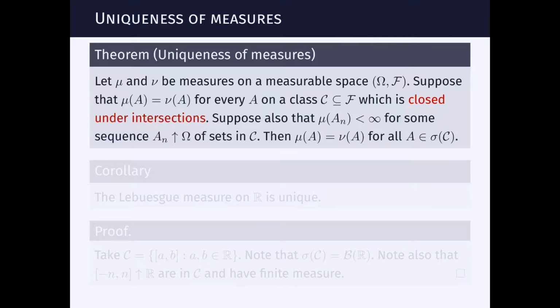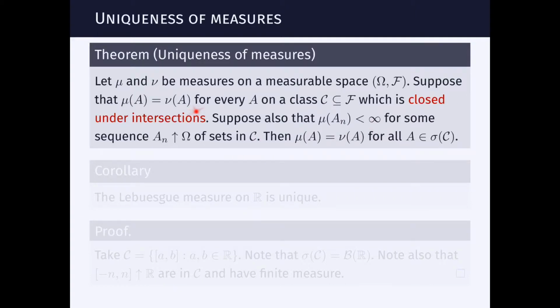It says that if mu and nu were two measures on some space and they assign the same measure to every set in a class C, which is closed under intersections, that's a very mild assumption on the class, but still with some assumption, it must have this level of structure. And here's a technical assumption, which is important. Suppose that we have sets of finite measure that are in this class.